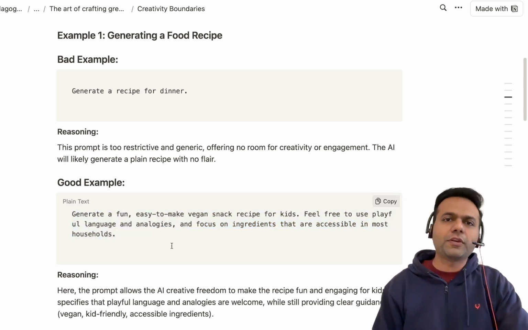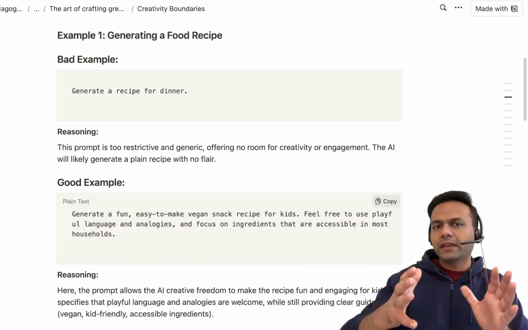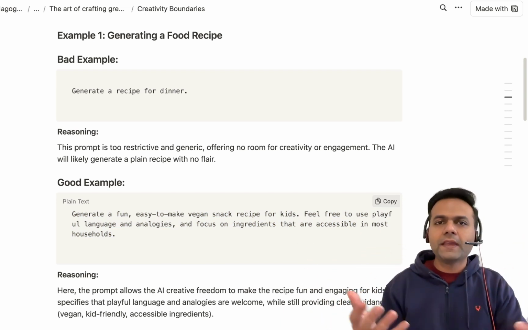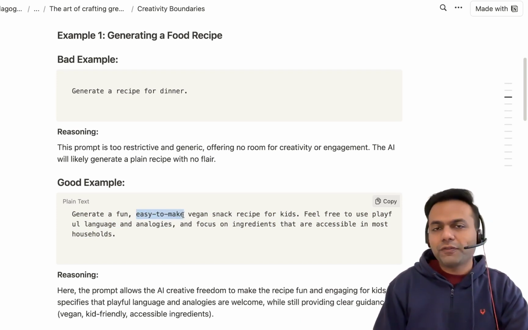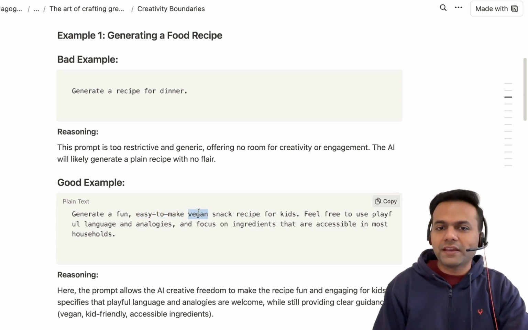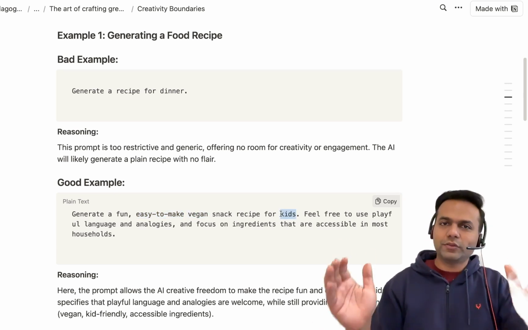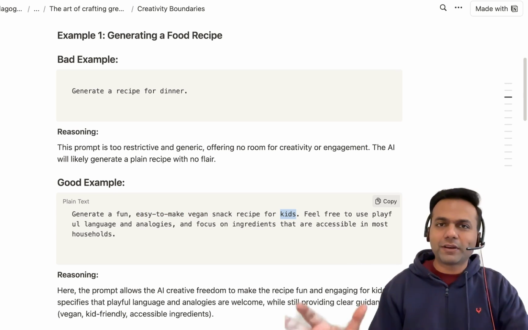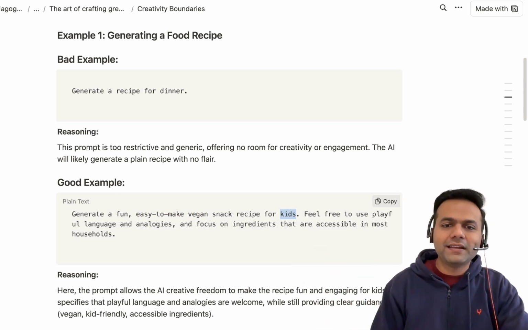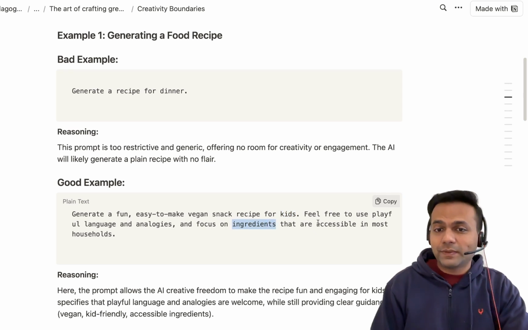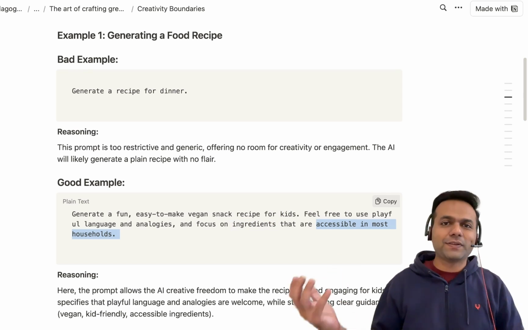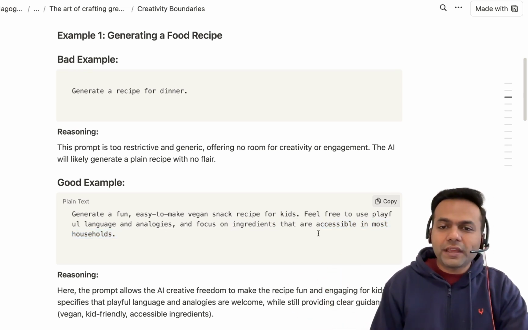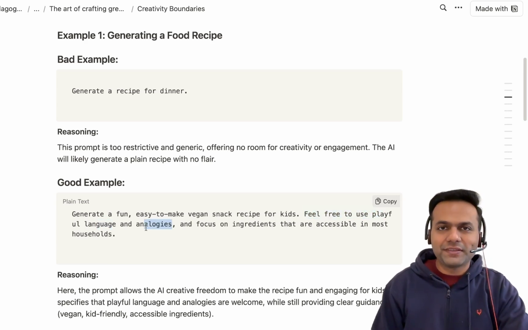So, a brilliant prompt. You have constrained it in some areas and you have given it creative freedom in certain areas. For example, it should be easy to make. So here you are kind of constraining it. It should be vegan. It should be for kids. So again, you are restricting a little bit. You are constraining the scope. You are constraining ingredients as well, that they should be accessible in most households. They should not be using the ingredients which are not easily accessible. But you are giving freedom to use playful language and analogies.